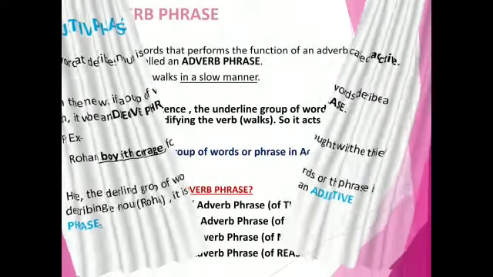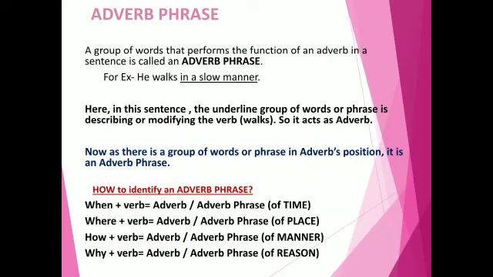Next, adverb phrase. A group of words that performs the function of an adverb in a sentence will be called an adverb phrase. For example, he works in a slow manner. Here in this sentence, the underlined group of words or phrase is describing or modifying the verb works. So it acts as adverb. Now, as there is a group of words or phrase in adverb position, it is an adverb phrase.